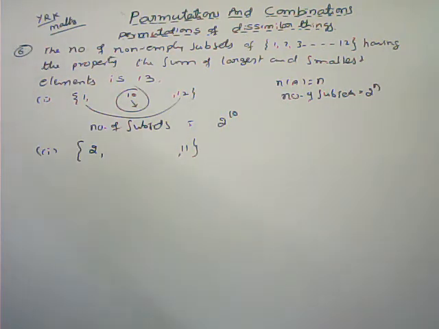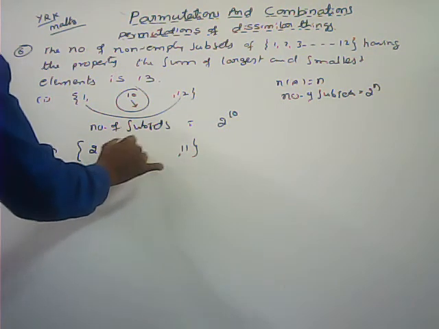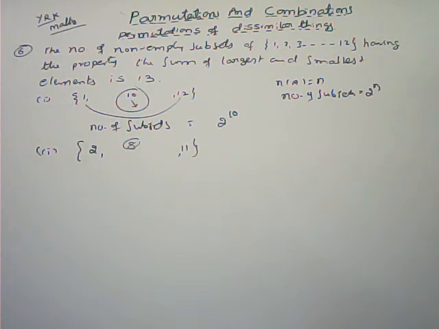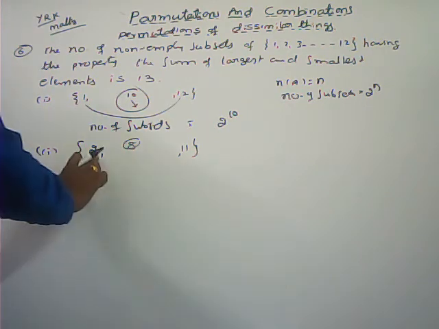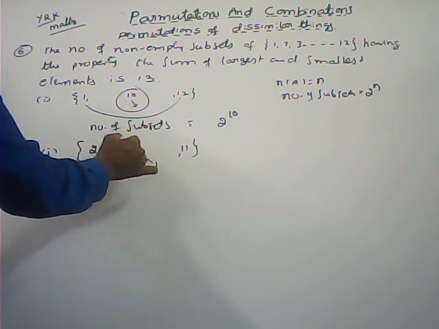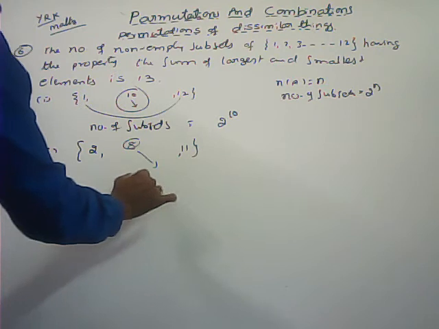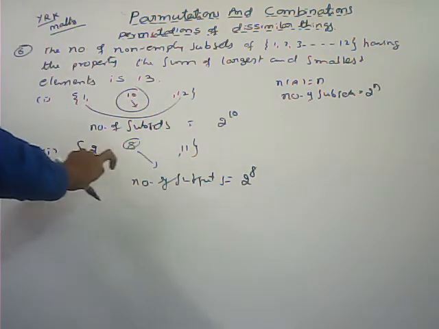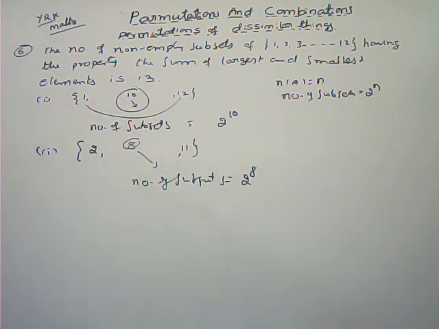Next, in between these two elements, how many elements are there? Between 2 and 11, total 8 elements are there. With these 8 elements, if a set contains 8 elements, how many subsets are there? The number of subsets is equal to 2 power 8. In every subset, these 2 elements are included. So the total number of subsets is 2 power 8. So the sum of the least and highest we are always getting 13.